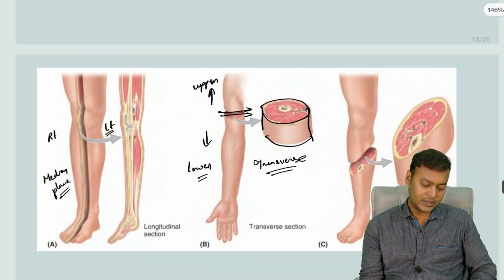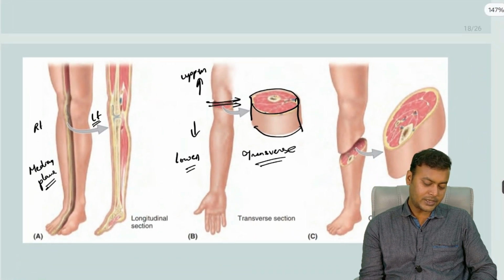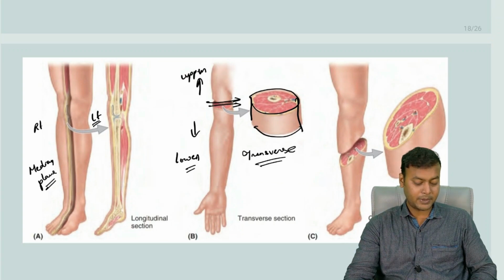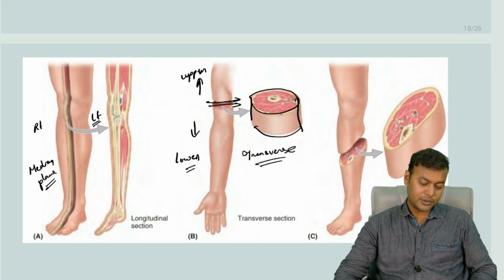So these are the different types of sections you will get if you divide along different planes. Along the median plane you get this longitudinal section, along the transverse plane you get this transverse section, and along an oblique plane you get the oblique section.